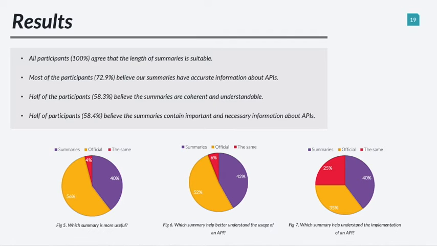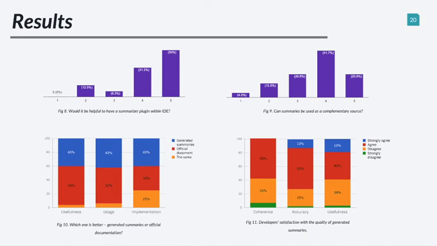It is a very important point because it's an extractive summarization, which means that we use sentences from different posts, so it's important to have coherence in summaries. Half of participants believe that summaries contain important and necessary information about APIs. Also, about the third research question, can we compare our summaries with official documents?